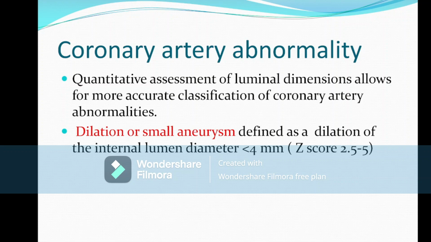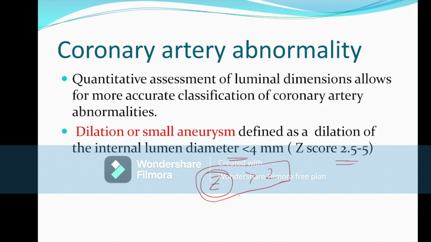A small aneurysm means the internal diameter is less than 4 millimeter, or the Z score is 2.5 to 2. The Z score is very much important to diagnose coronary aneurysm in Kawasaki disease. If the Z score is more than 2, that means it is significant for coronary artery aneurysm.